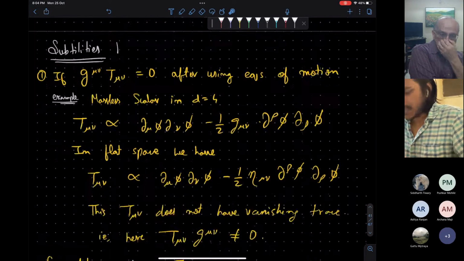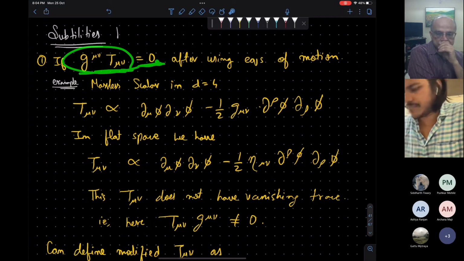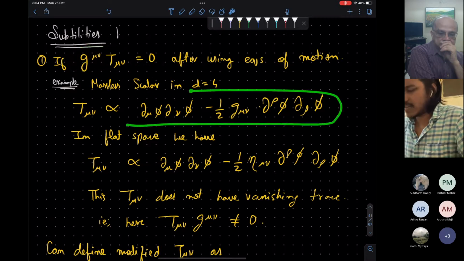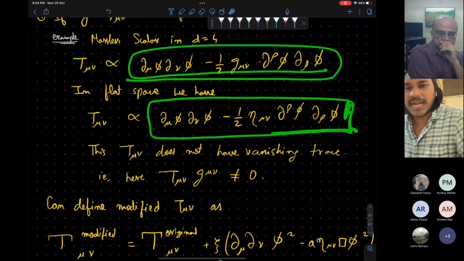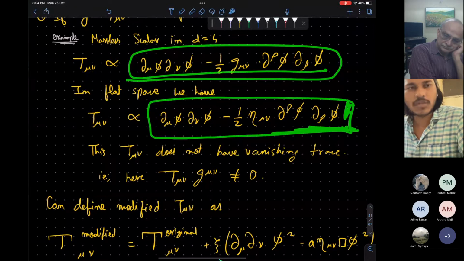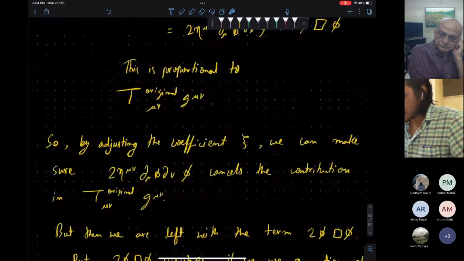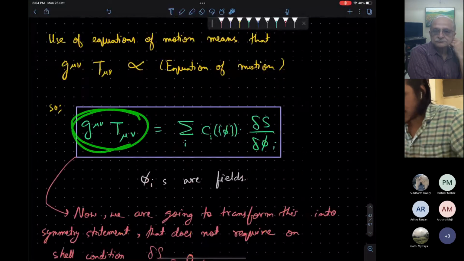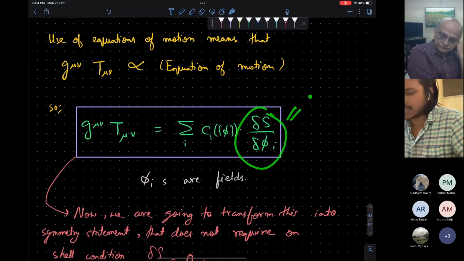And the reason is as follows: the trace of the stress energy tensor is not 0. It is proportional to the equation of motion. For the usual scalar field, the Klein-Gordon field, you can calculate the T mu nu, and it comes out to be this, very well known. This is not 0 by itself, but when you impose the equation of motion, the trace becomes 0. So in general, the trace is a linear combination of the functional derivative of S with respect to the field phi_i. This is just the equation of motion. The equation of motion is this being 0.